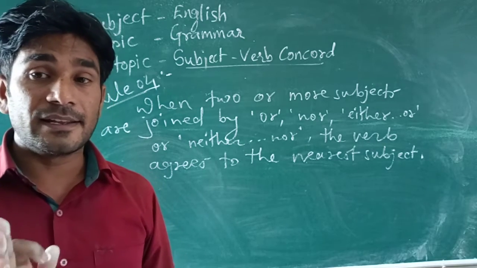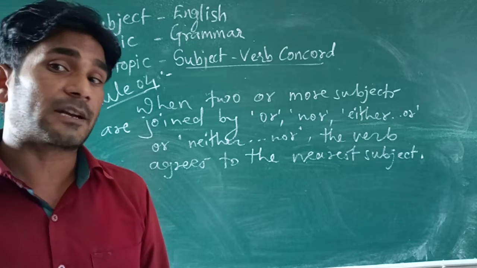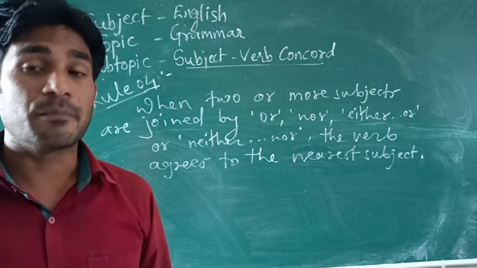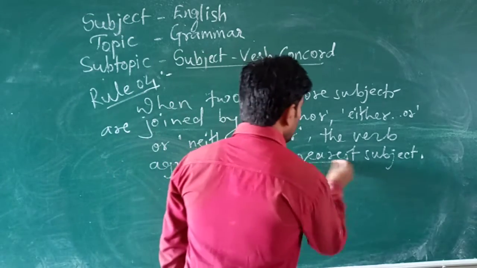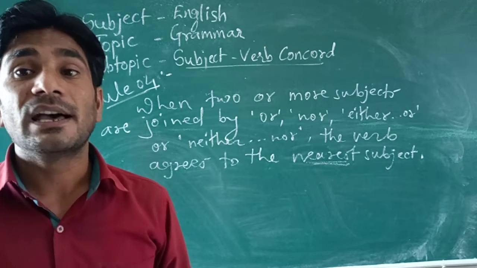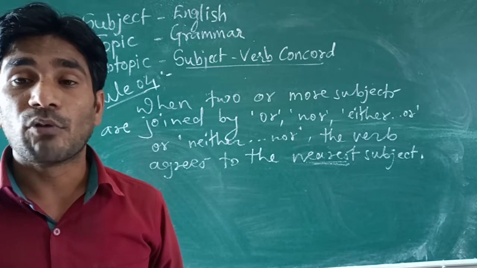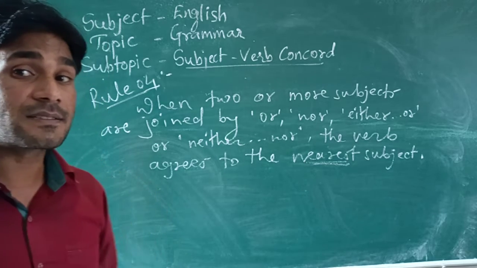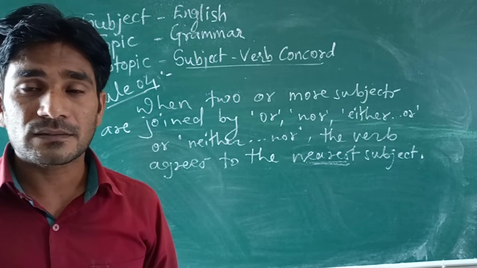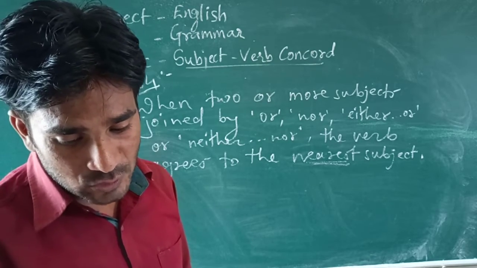I have written there nearest subject, or you could say the second subject in the case of two subjects, but the better term is nearest subject. So the verb agrees to the nearest, जो उसके पास में उसको वो agree करेगा. Got it? Now let's see some examples of this.